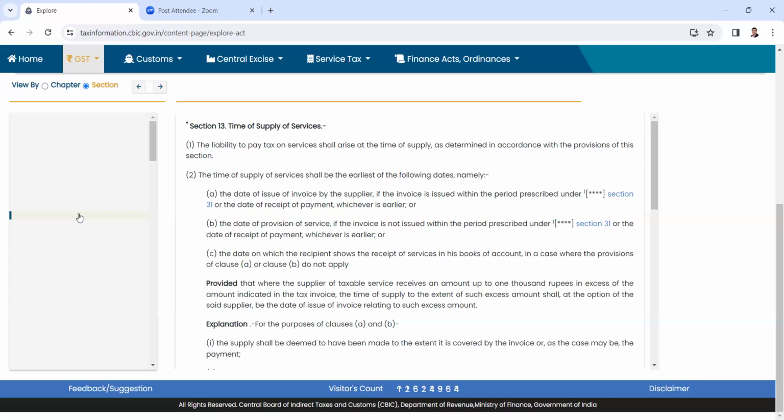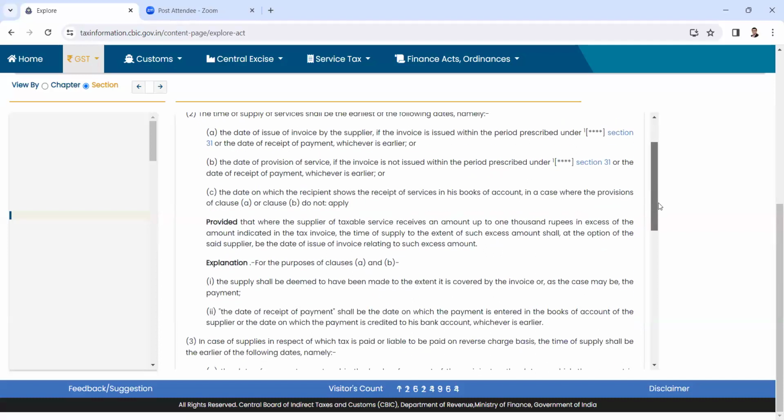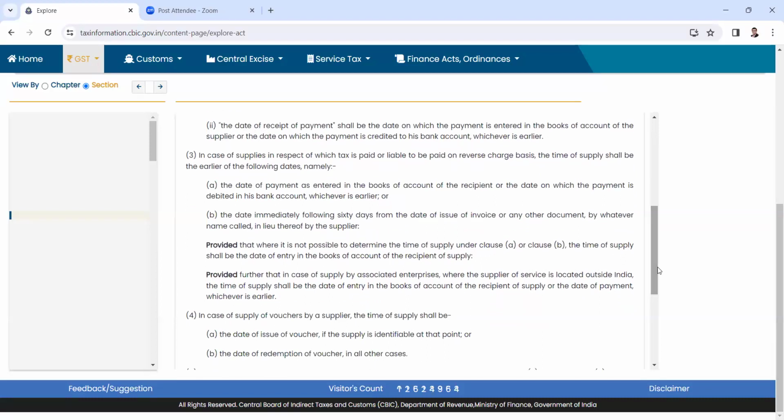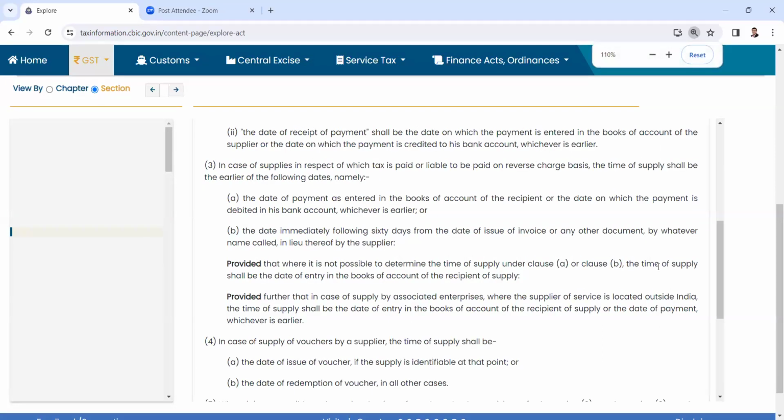Probably on reverse charge, I think in one of the earlier sessions also I was saying that at least in related party transaction and distinct person, there is probably a situation where, if the recipient is not making an entry in the books of account, then there is a problem in identifying what the time of supply is going to be. And there I would have a different view from what Gurjit ji was saying, that because we have provisions contained in section 35, the recipient has to make the entry. The way the section is written, it says the date on which the recipient makes the entry in the books of account.